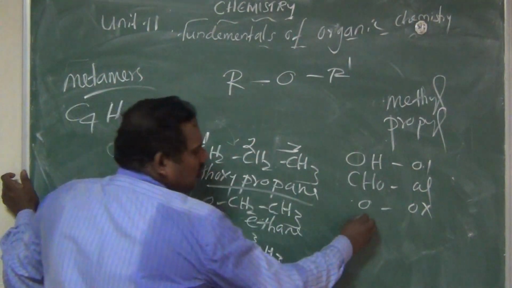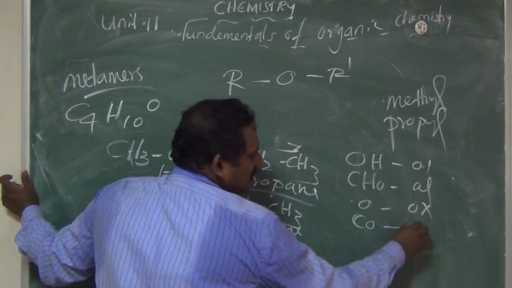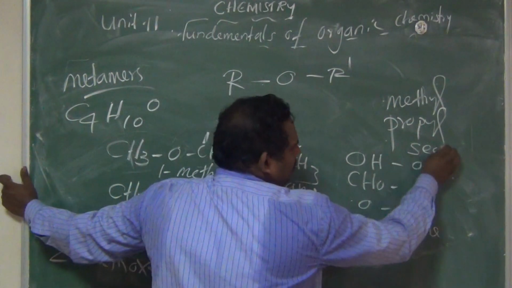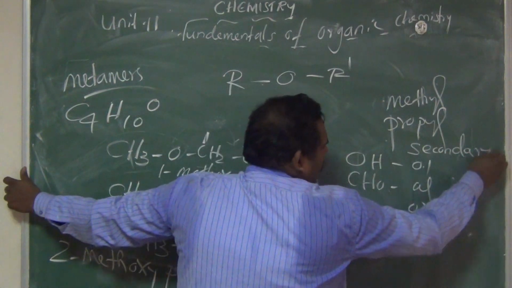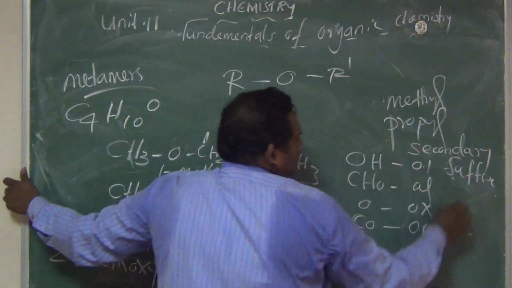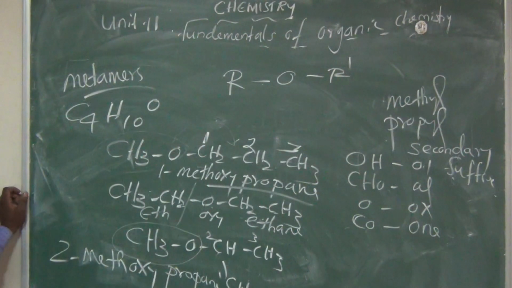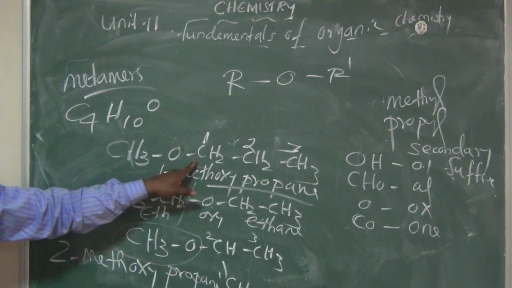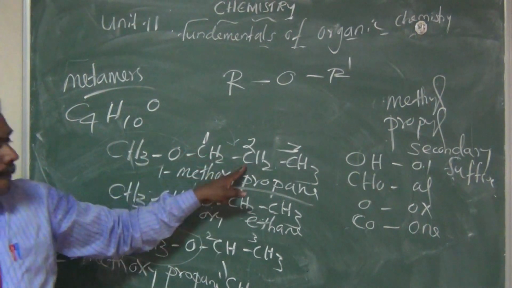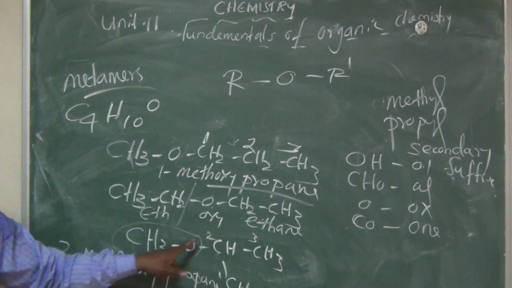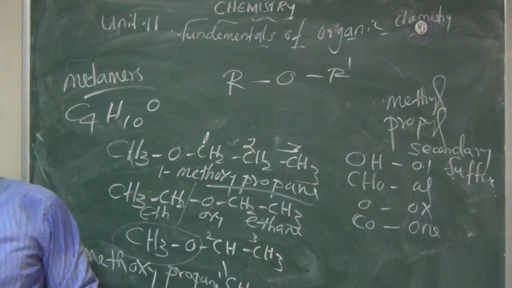CO, ketone or acetone, can be written as ONE. These are the secondary suffixes. Don't forget that. Okay. So anyhow, what is the first compound name? 1-methoxypropane here, ethoxyethane here, 2-methoxypropane. These are all about